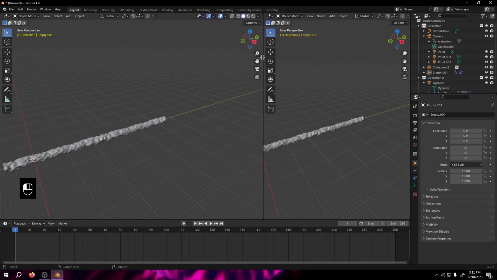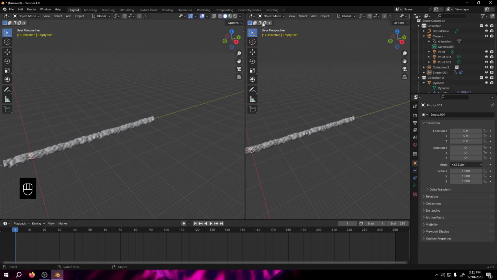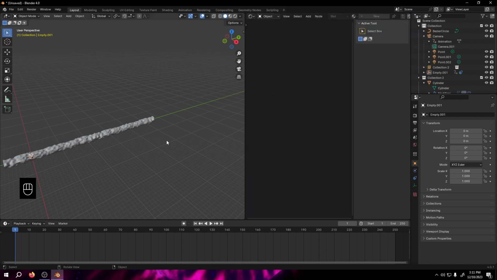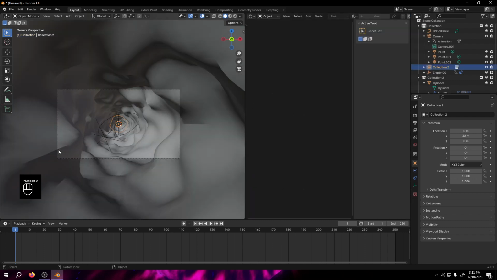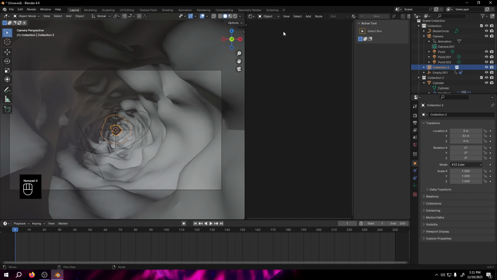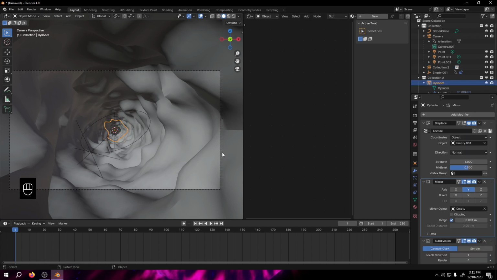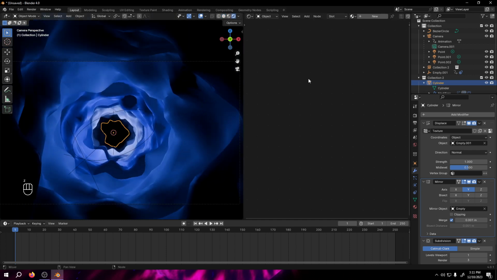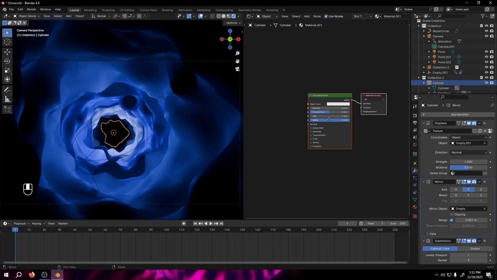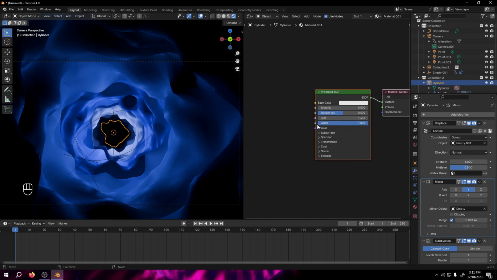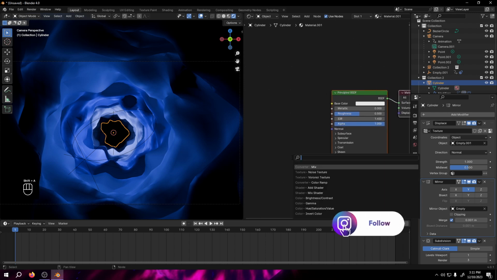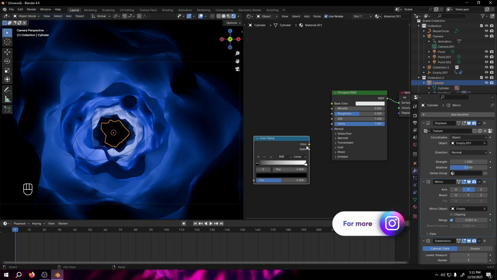some texture on it. So I just split and go to shader editor, select that thing and go to shader editor and we are on render mode and select principled BSDF material and let's add a color ramp to it and add to roughness or subdivision.